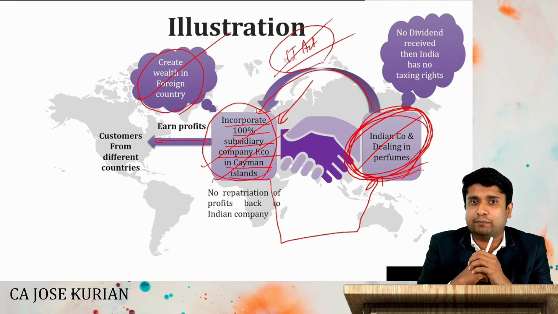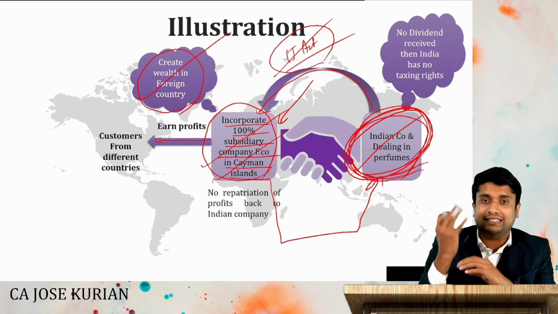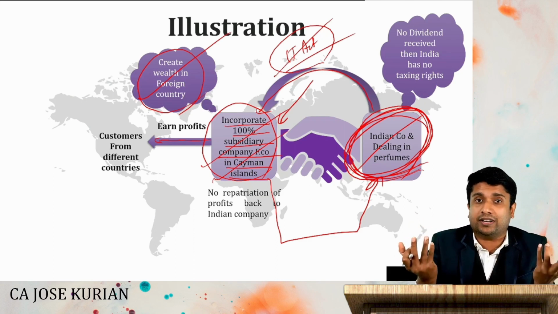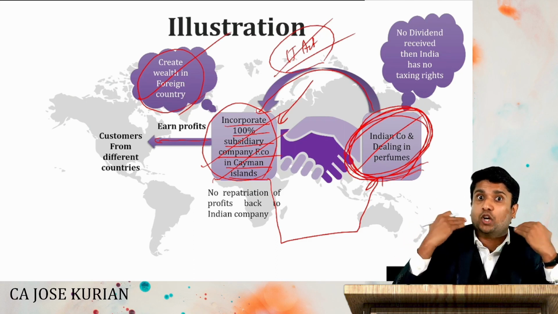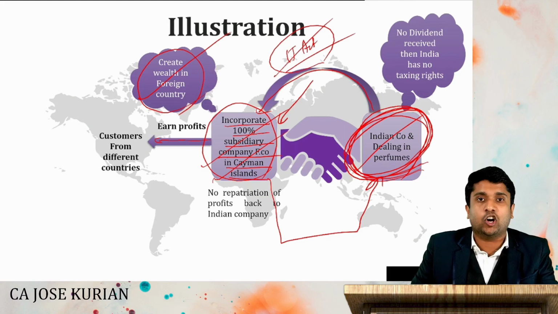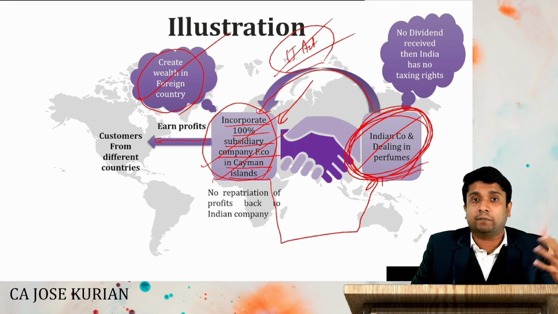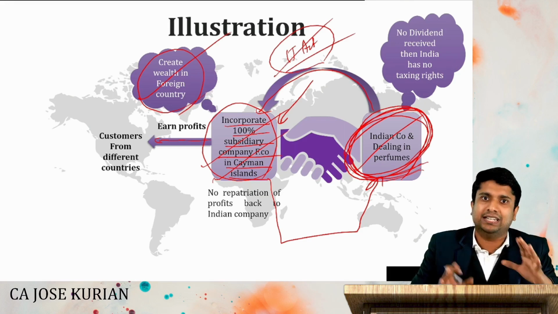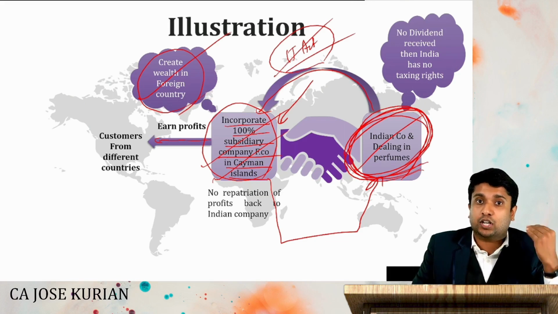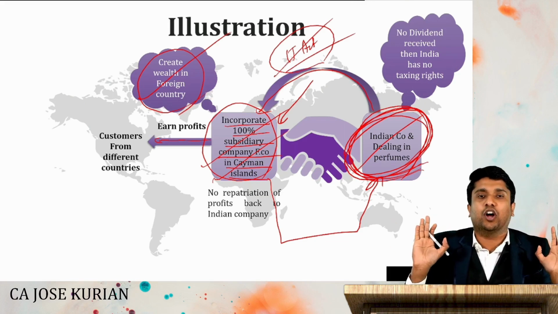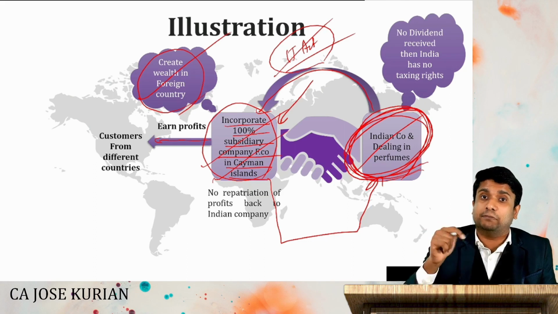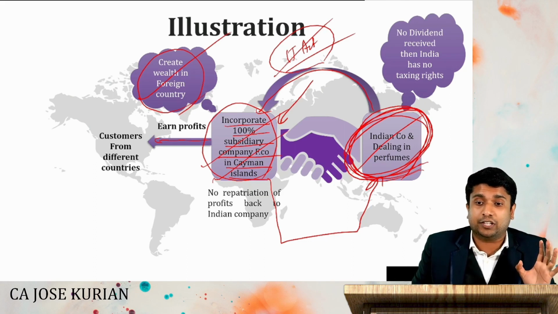What do you mean by tax abusive strategy? Simple, that means the investors of the Indian company were not ready to pay any taxes on their global profit in India. That's why they incorporated a subsidiary foreign company in a low taxing jurisdiction, and they will create wealth in that particular low taxing jurisdiction, and they are not offering any taxes to the income tax department. And this strategy is said to be the controlled foreign corporation strategy.